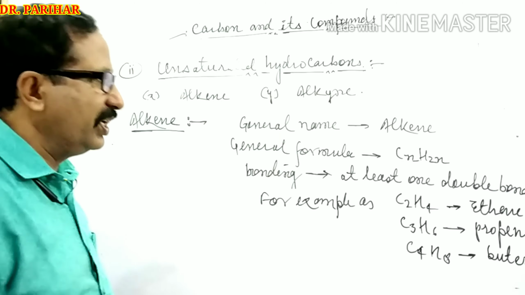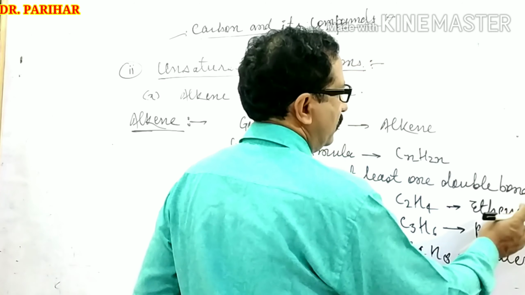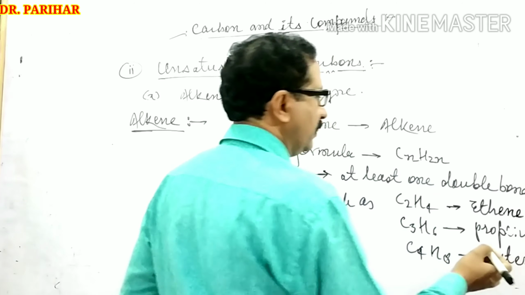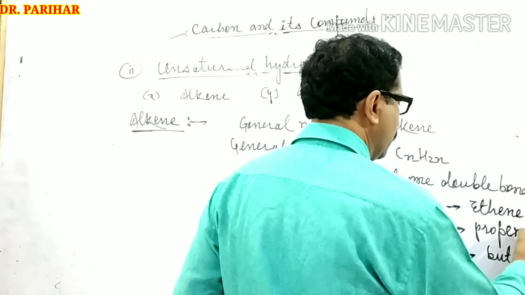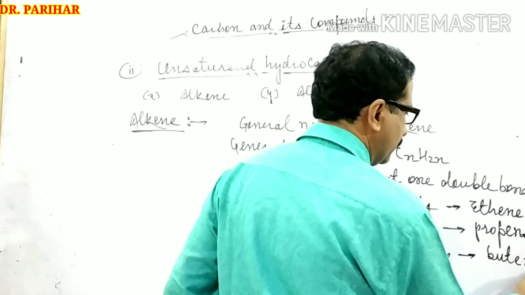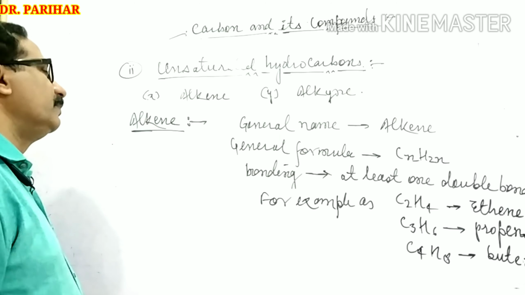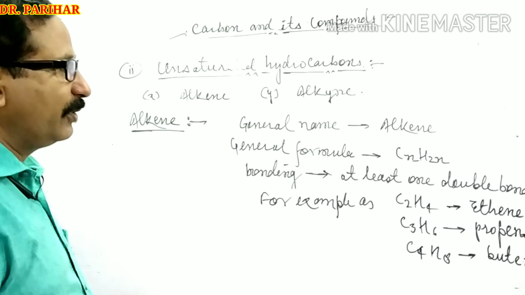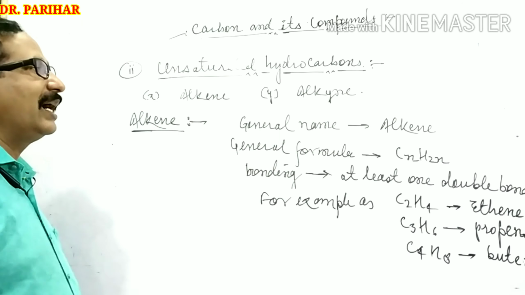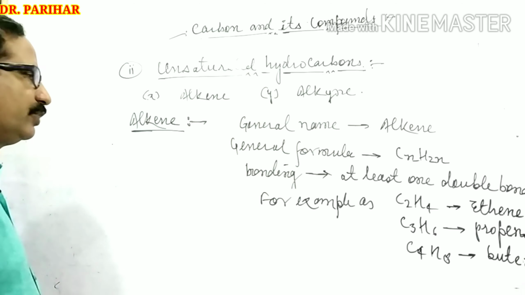Ethene, propene, and the last one is butene. Right? Now we have to prove, by sketching the bond structure of any one compound, the presence of a double bond. Right? Now we can take any example, just like C2H4.